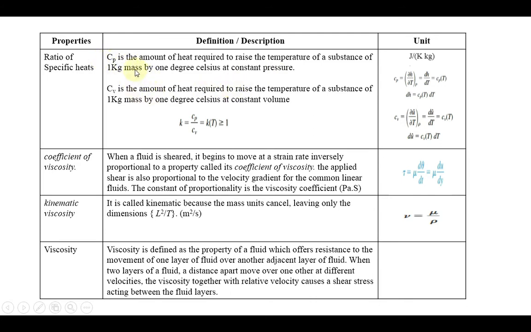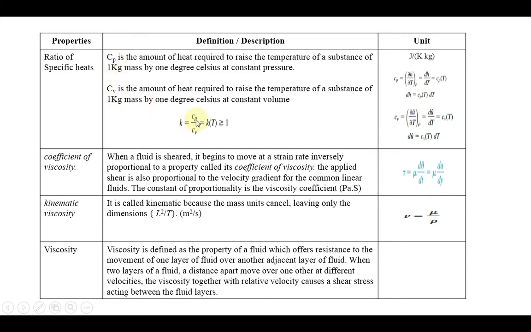Both Cp and Cv have the same unit, joules per kg Kelvin, but only the environment changes. Here it is constant pressure, there it is constant volume. Cv is the amount of heat required to raise the temperature of the substance of 1 kg of mass by 1 degree Celsius at constant volume. Degree Celsius and degree Kelvin are almost the same temperature unit, so we can convert one into the other. That is the difference between Cp and Cv: Cp is the constant pressure environment, Cv is the constant volume environment.